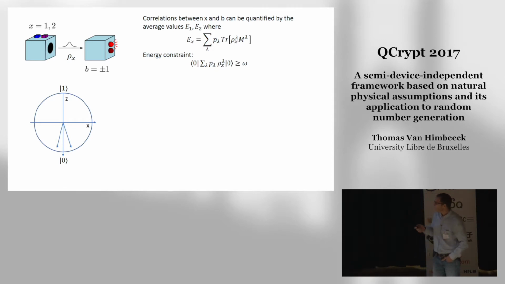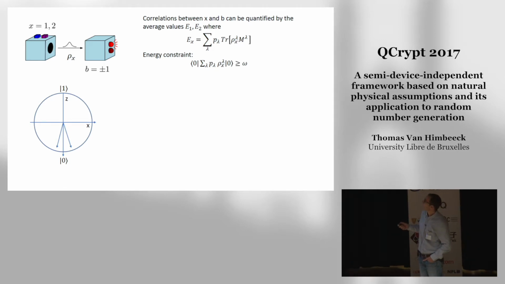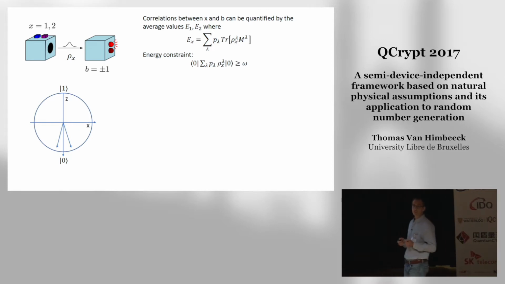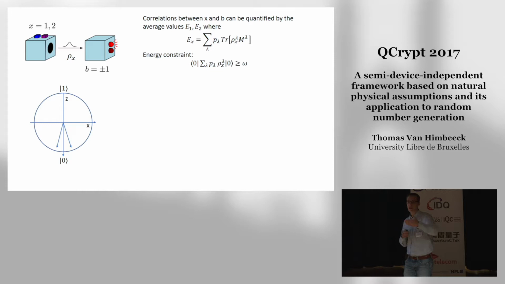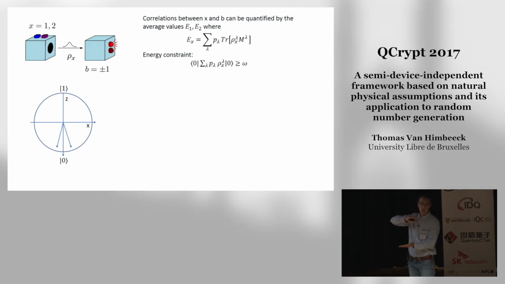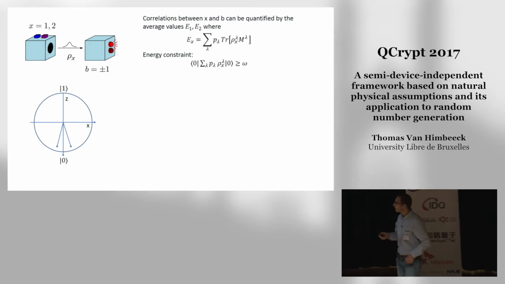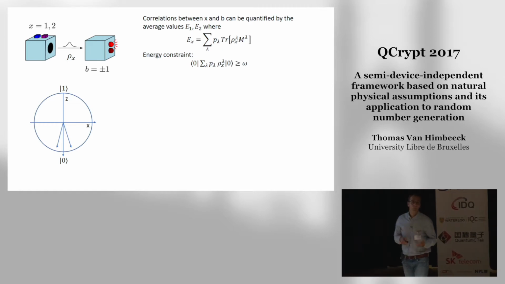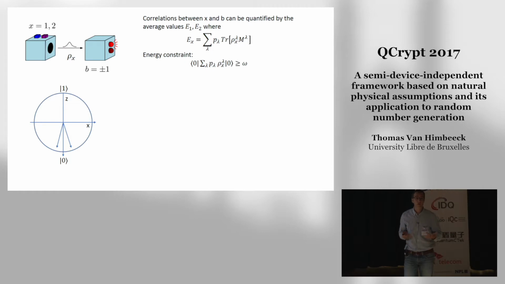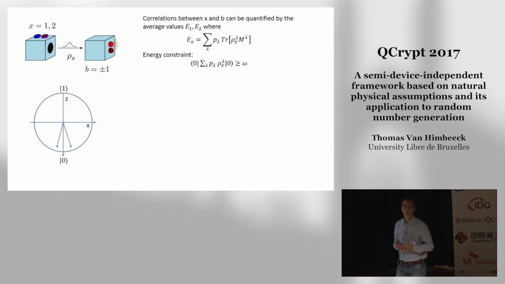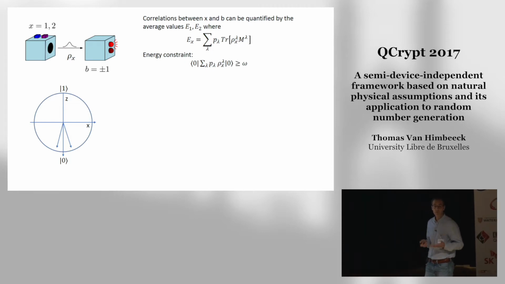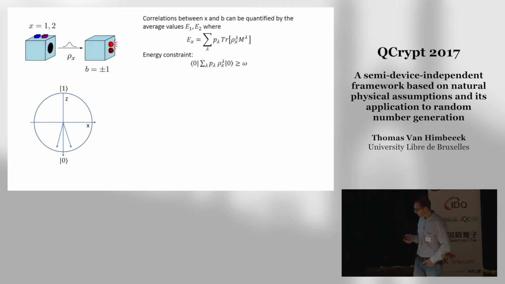So in summary here, if I make this assumption about the energy of my states, and if I observe strong correlation in the device, I can conclude that the source sends states in some basis, and the measurement made upon them was made in a complementary basis. But this, of course, then will imply that the output of the measurement device must contain some randomness. It cannot perfectly be guessed by an adversary, even if he has a very precise description of the devices.